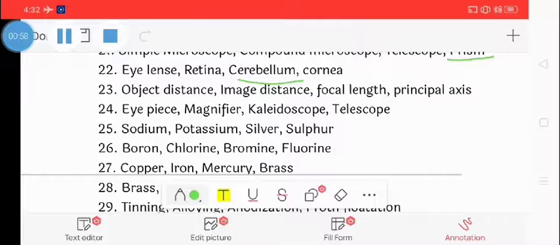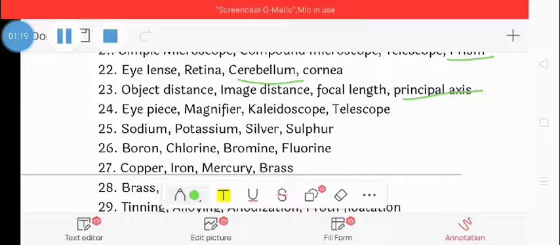Next, number 23: object distance, image distance, focal length, principal axis. The odd one is principal axis. Except for the principal axis, all the other quantities can be measured physically with a scale, thread, etc. So the correct odd one is principal axis.